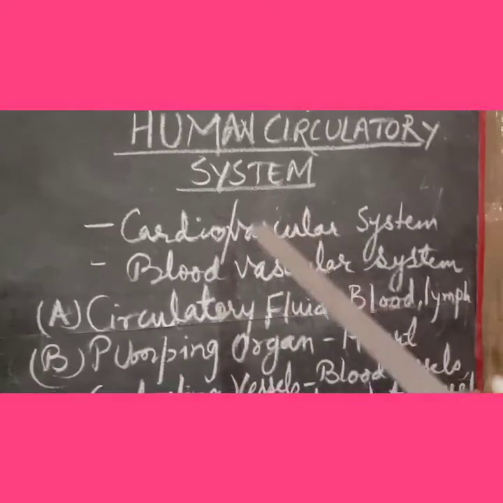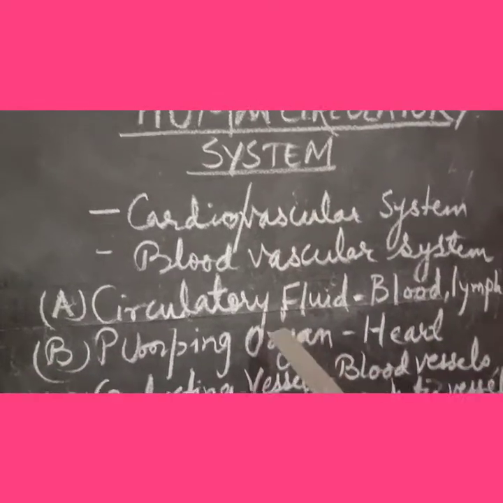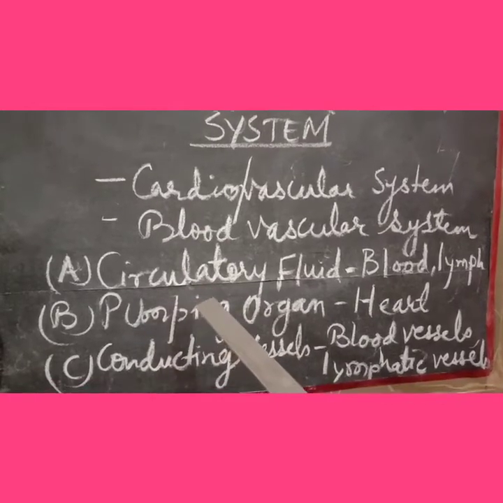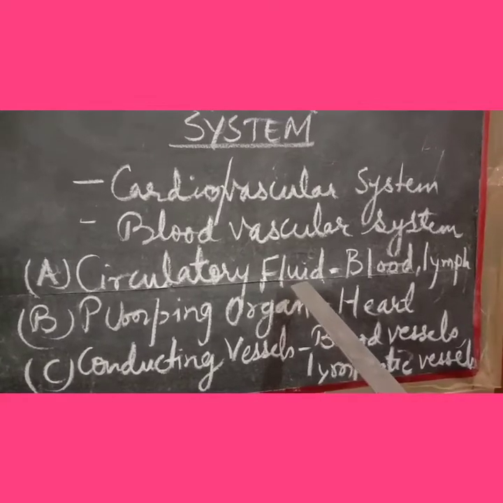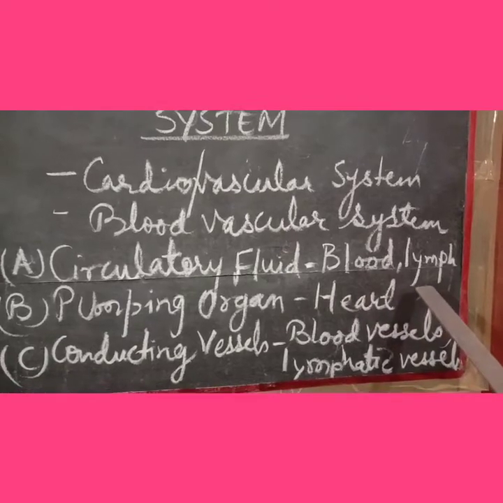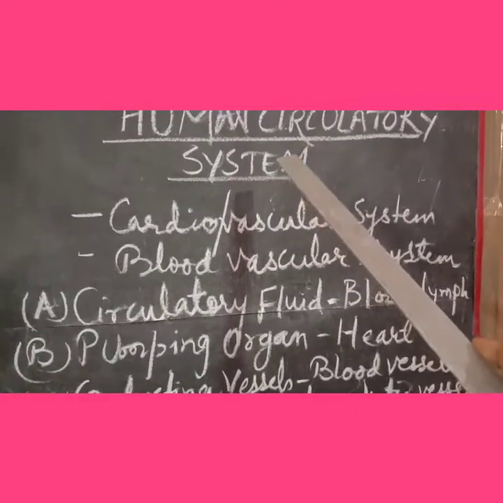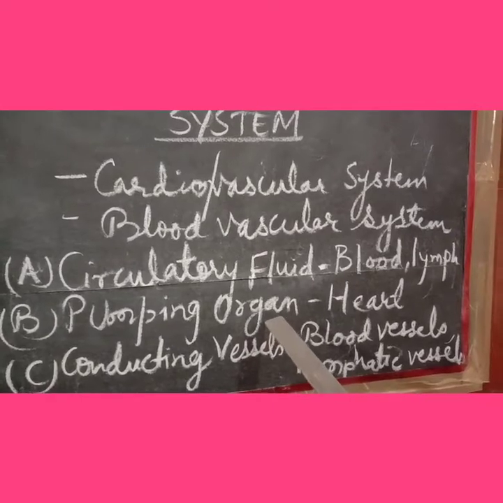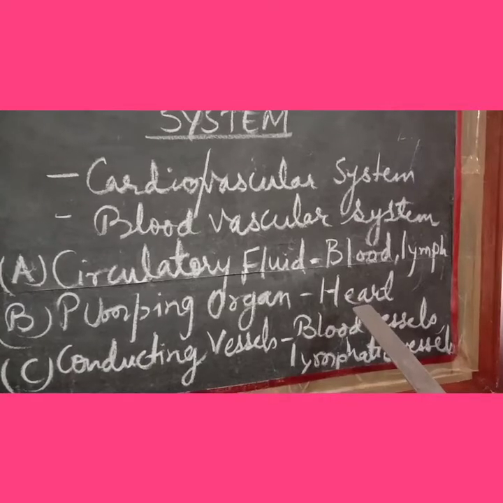Now let's see what the human circulatory system consists of. The human circulatory system consists of circulatory fluid which keeps on circulating inside the body, and these fluids are of two types, blood and lymph. The second component of this human circulatory system or blood vascular system is the pumping organ, and this pumping organ is the heart, present in our body in the thoracic cavity.